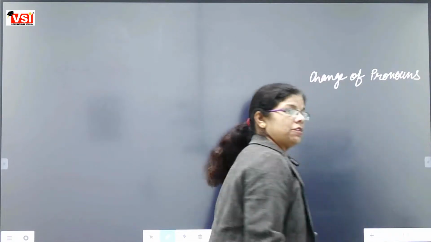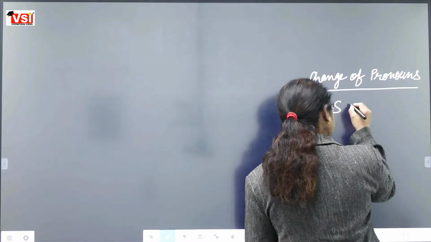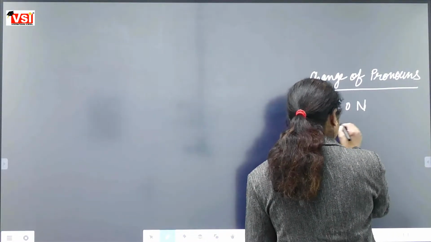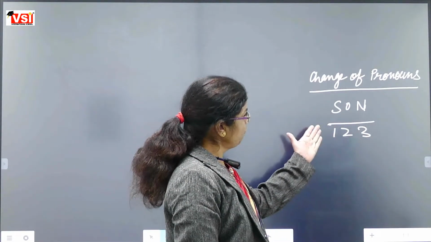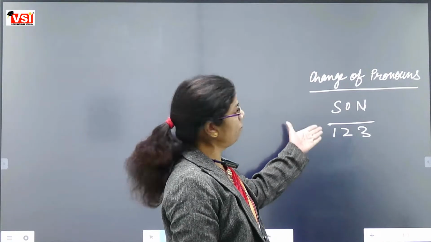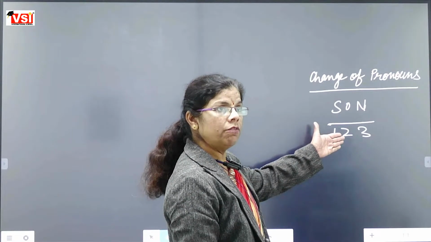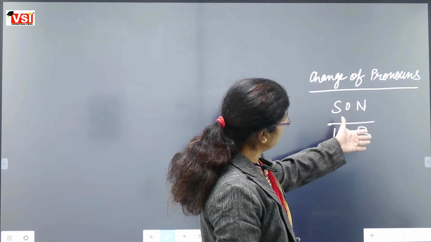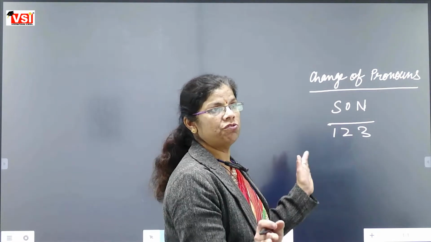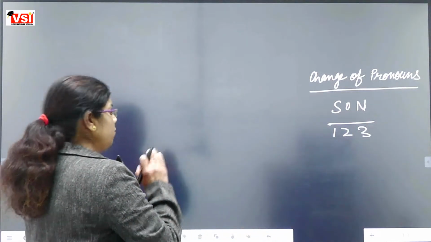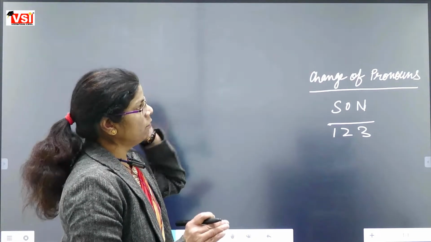We have discussed that completely already. According to 1, 2, 3, if we have a first person pronoun, that will be changed according to the subject. If we have a second person pronoun, that will be changed according to the object, and a third person pronoun will not be changed, means no change. Fine. Then we came to the next kind of change. This was the first kind of change.